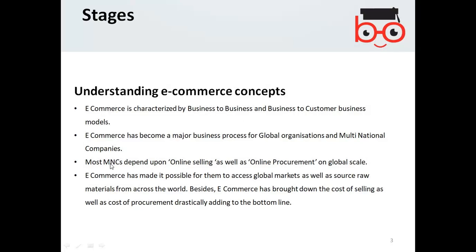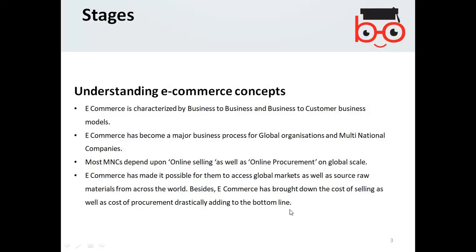Most multinational companies depend upon online selling as well as online procurement on a global scale. E-commerce has made it possible for them to access the global market as well as source raw materials from across the world. Besides, e-commerce has brought down the cost of selling as well as the cost of procurement drastically, adding to the bottom line.